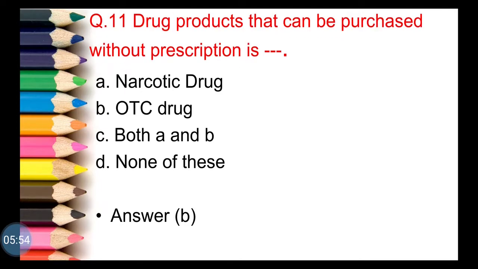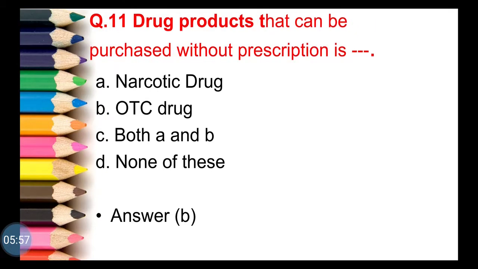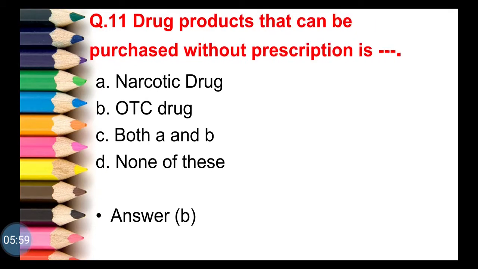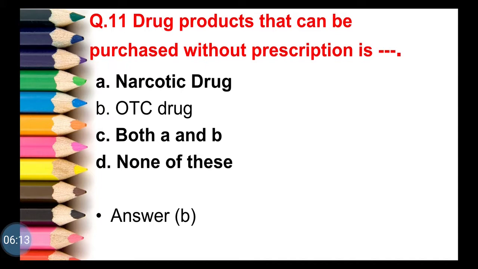Next question, drug products that can be purchased without prescription. First option is narcotic drug. Second option is OTC drug. Third option is both A and B. And fourth option is none of these. So for this question, correct answer is option B, that is OTC drug. The full form of OTC is over the counter drugs.